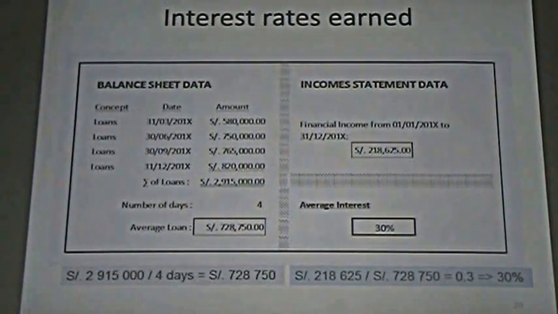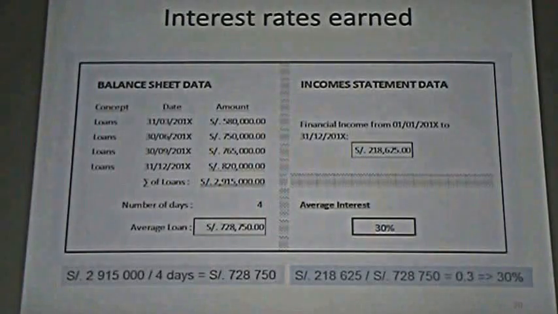And now we want to know what was the profitability that we have obtained with this average of loans. Then we go to the income statement, and we read the financial income from the beginning of the year to the end of the year.